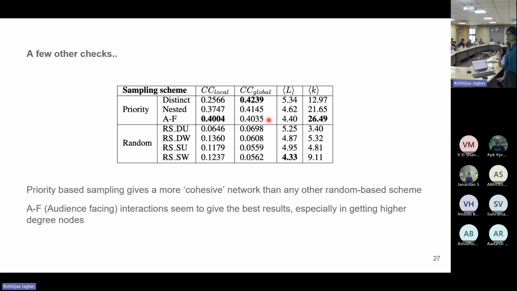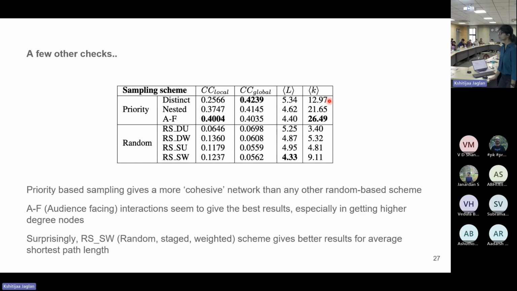And then the next observation that we have is that in the prioritized sampling schemes themselves, the audience facing or AF variant is giving the best results. Especially, it's getting the highest average degree because the average degree for, let's say, the distinct sampling variant was only 12.97, and we're getting almost double of that.